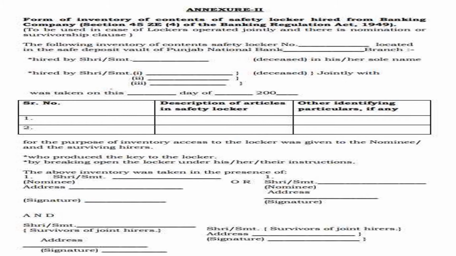The next important thing is you can mention only this heading: hired by Shri or Srimati in his or her sole name. You have to write down here who is actually hiring this bank locker. The person's name is essential here. You can write only one person's name.